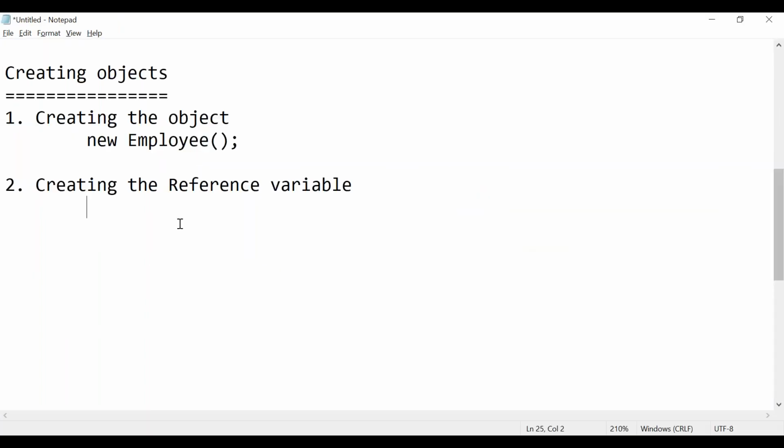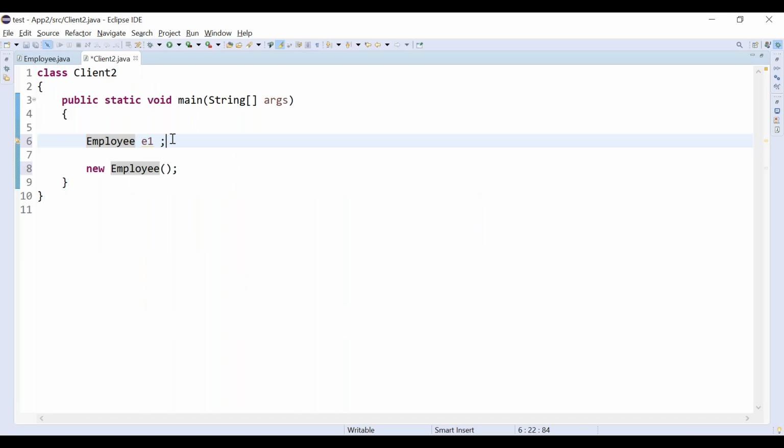So the second step is we have created one reference variable. What is the reference variable type? Employee type. Then you can give any name for the reference variable. The name should be meaningful. We can give e1 or obj1, anything is fine, correct? So we can give it as e1. So the second step is we have created one reference variable.